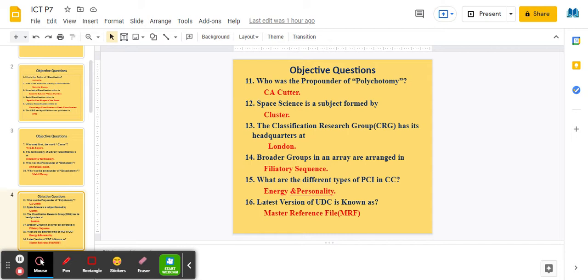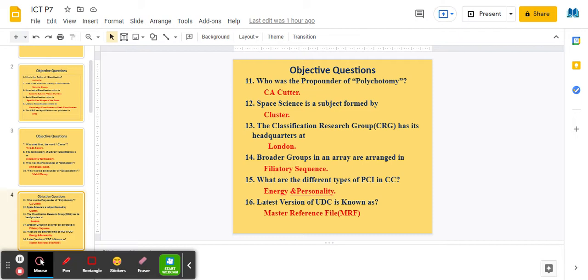The Classification Research Group, CRG, has its headquarters at London. Broader groups in an array are arranged according to phylactery sequence.